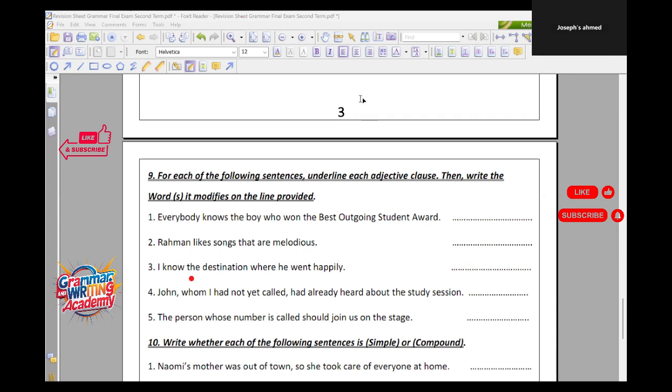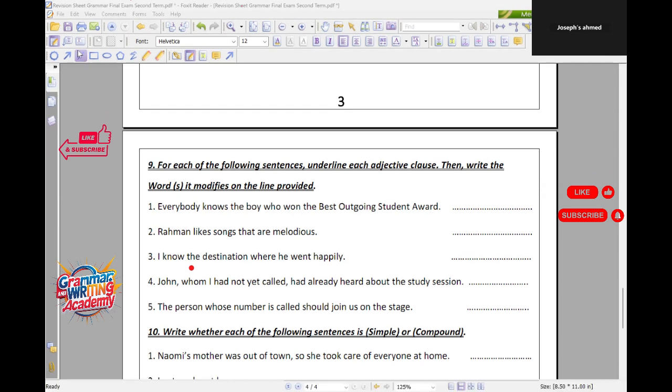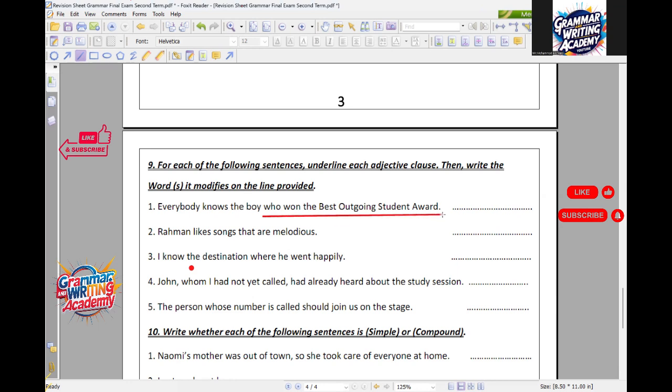Everybody knows the boy who won the best outgoing student award. We're going to underline "who won the best outgoing student award." Perfect. And the word it modifies is boy. Thank you so much, Joseph. Perfect. Next.